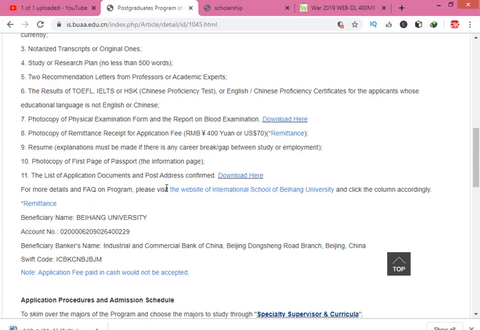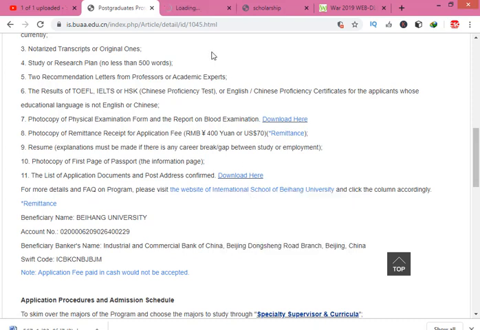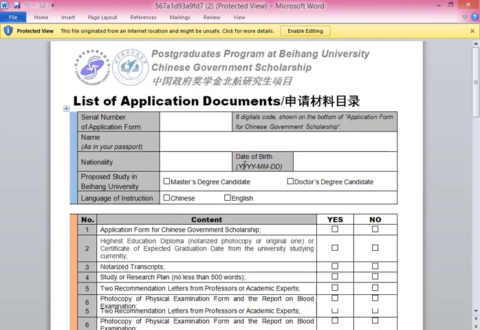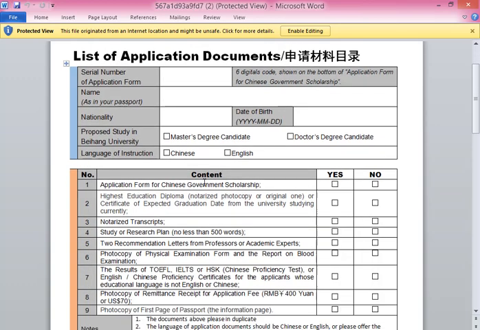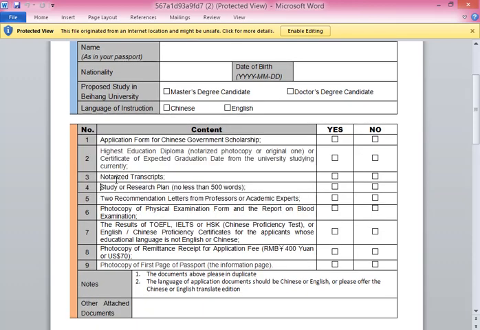If you want to check the frequently asked questions which students ask the university, you can check this. But first, this is the document checklist. Fill the application form, fill in your information here, and this is the checklist of all required documents for the university.